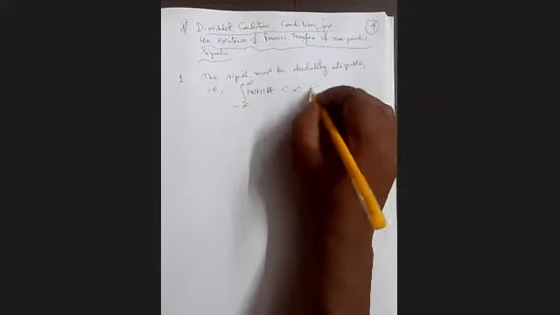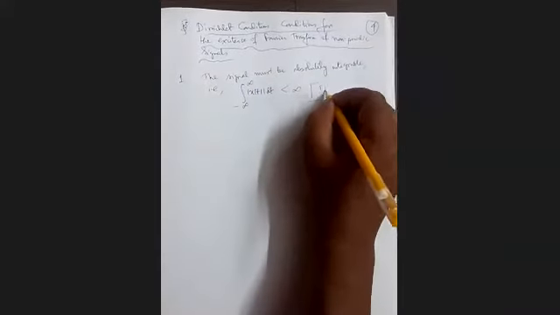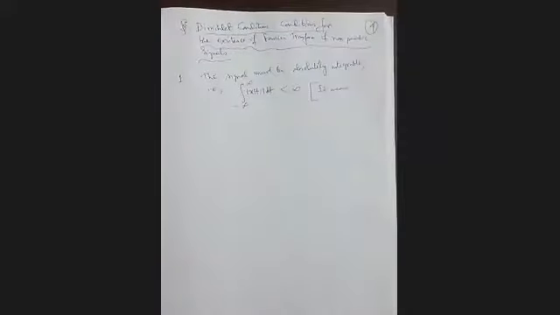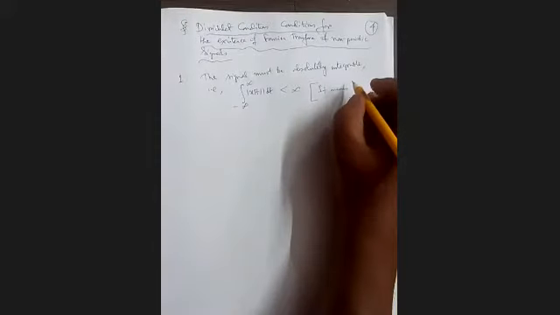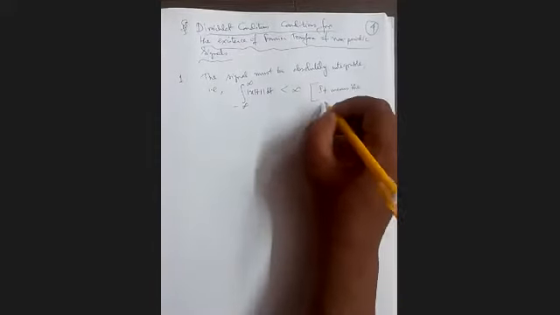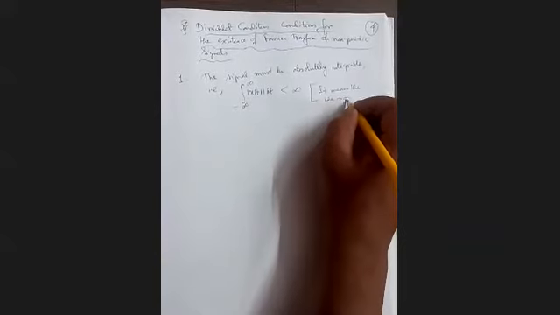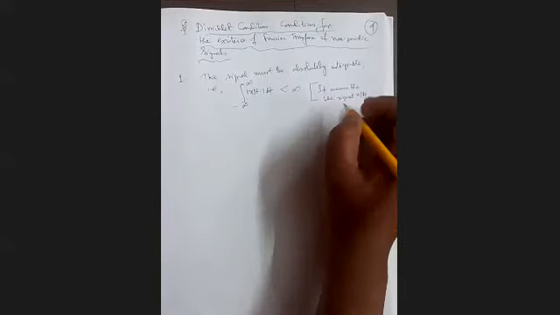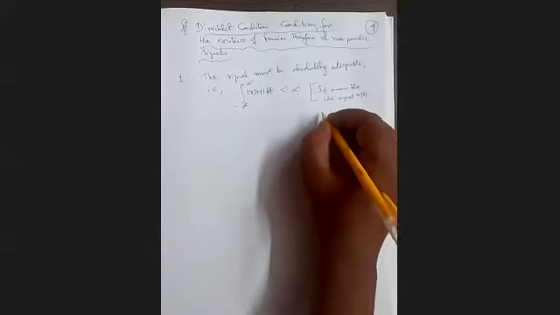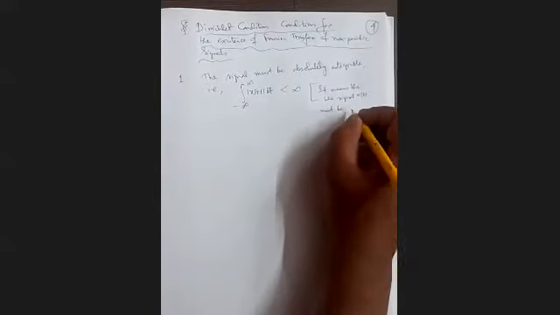It is not formally part of the Dirichlet condition, but it is a consequence of that. It means that the signal x(t) must be an energy signal.